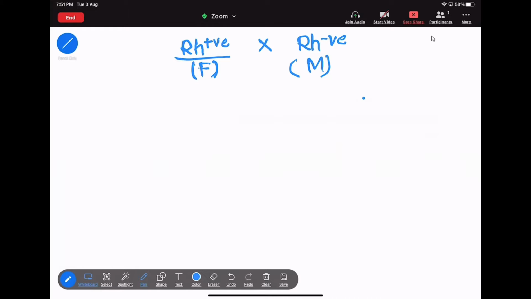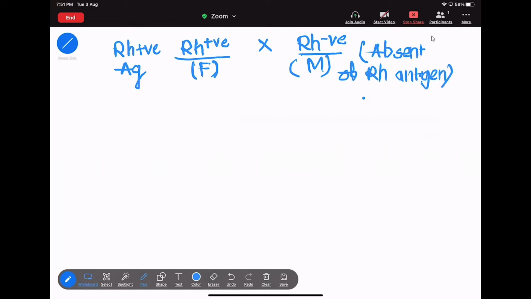That means the father's red blood cell contains the Rh positive antigen. I already said this in my previous lecture. If the mother is Rh negative, that means the mother's red blood cell is absent of Rh antigen.